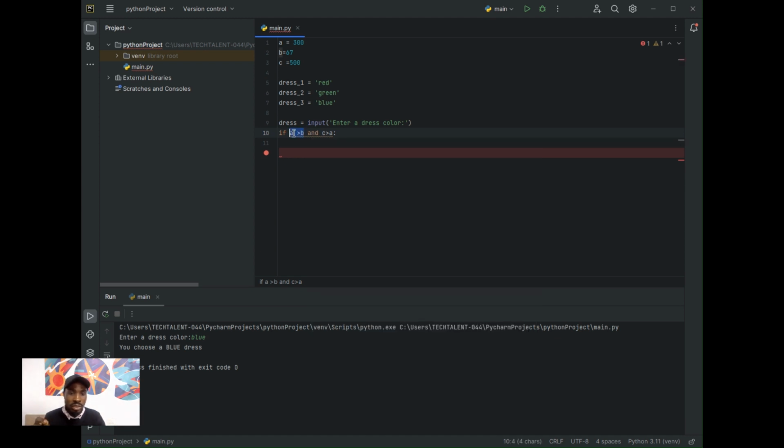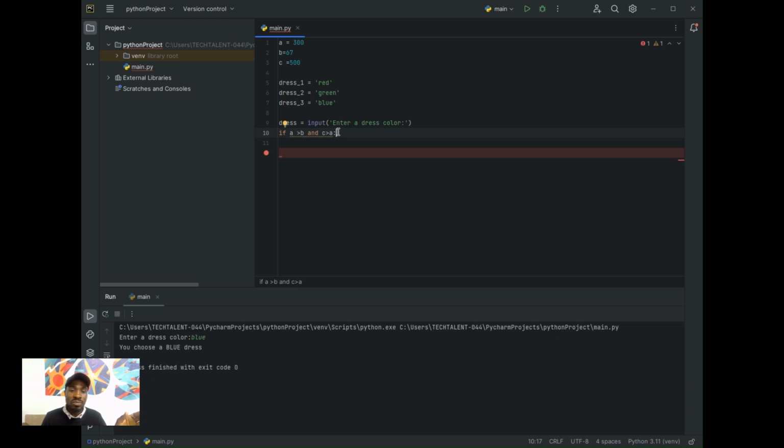For example, this condition, which is A greater than B, must return a true for me. The left hand side condition and the right hand side condition must both return a true before this condition can return a true. Are you getting it? That's what "and" stands for. It's a keyword in Python to check the left hand side and the right hand side, to check that both of them return true for me. It will return true if both sides are true.